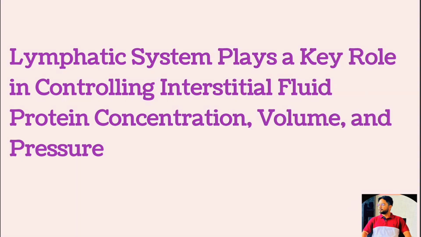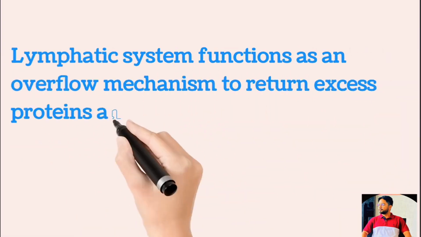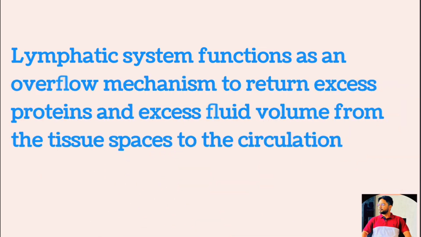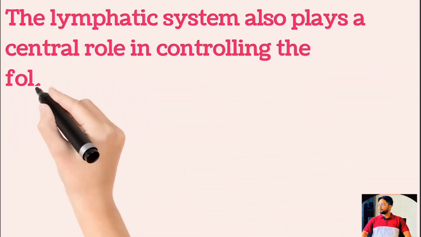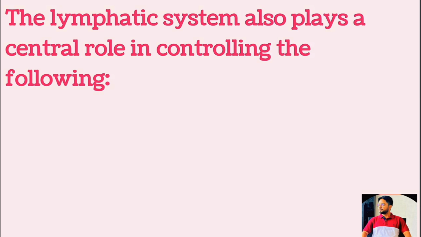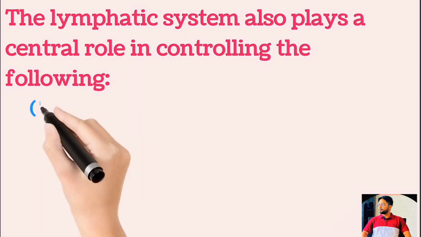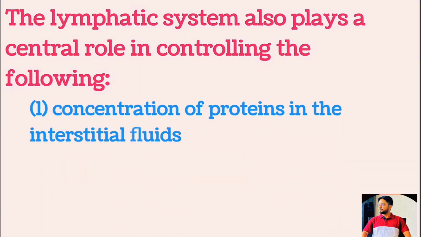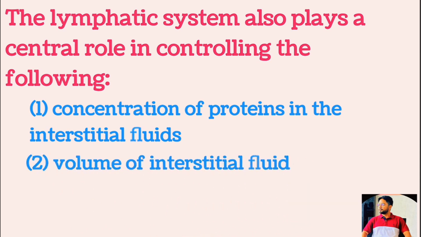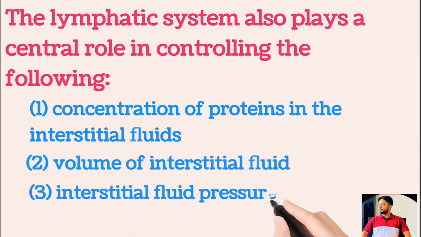It is already clear that the lymphatic system functions as an overflow mechanism to return excess protein and excess fluid volume from the tissue space to the circulation. Therefore, the lymphatic system also plays a central role in controlling the concentration of protein in the interstitial fluid, the volume of the interstitial fluid, and the interstitial fluid pressure.